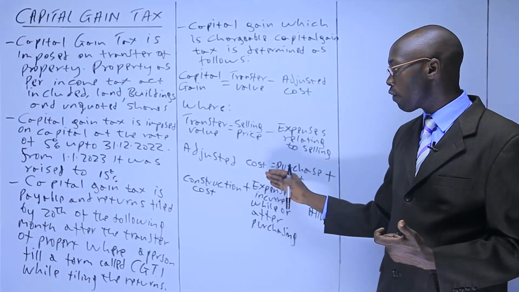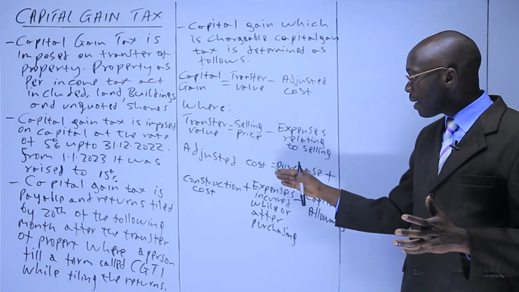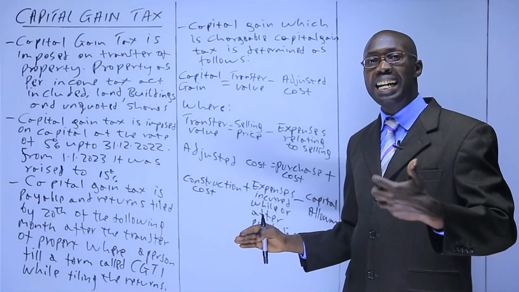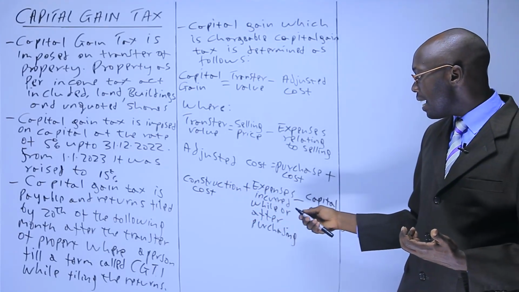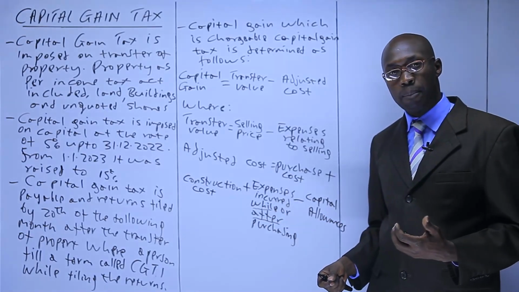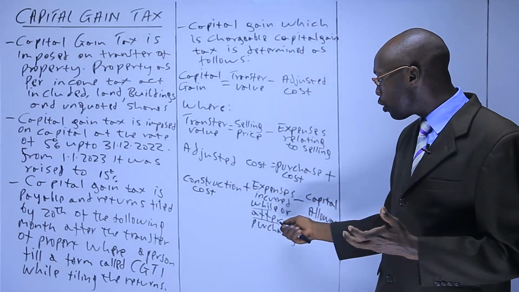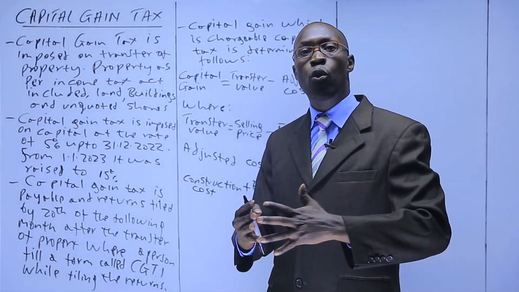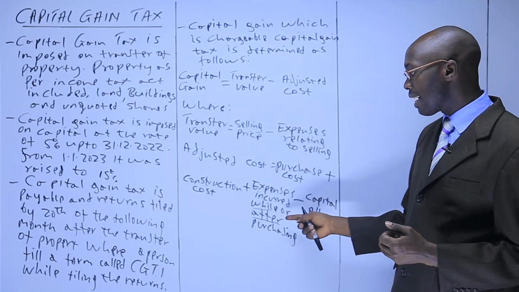Then for the adjusted cost of the property, you take the purchase cost. You could have purchased land, and once you purchase land, the cost of purchase you put here. You add construction cost. You could have constructed a building on that land, and that is the construction cost of the building. And then you add expenses incurred while and or after purchasing. While you are purchasing, you may incur title processing fees and stamp duty. After you have purchased, somebody may come and say, this land used to be mine, and order you to move, and you take that person to court so that you defend that land. Those are the ones that you are saying after purchasing.